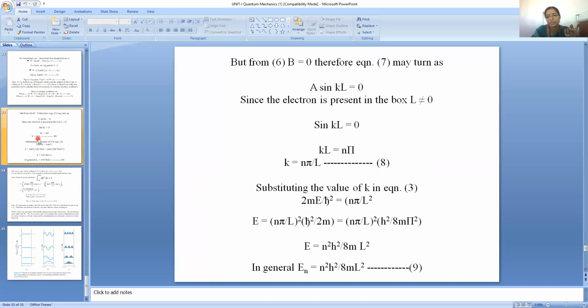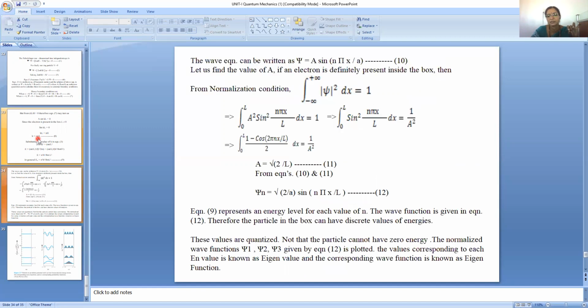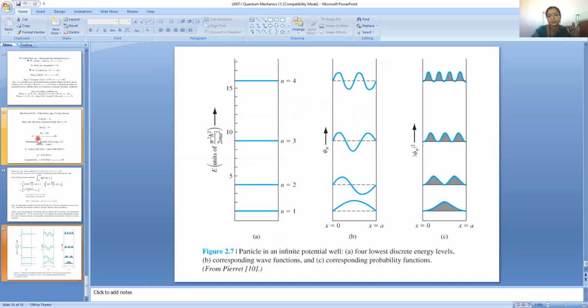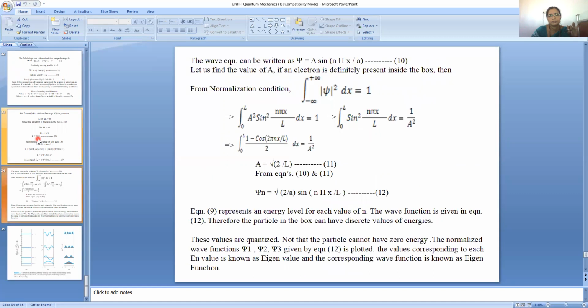So k is equal to n pi by L. Substituting the value of k in equation 3, 2mE by h bar square is equal to k square, so n square pi square by L square. By simplifying this, we get the equation for E equals n square h square by 8mL square. In general, En is equal to n square h square by 8mL square, where L is the length of the unit cell. Now we are going to write down the wave equation: psi is equal to a sin n pi x by L.